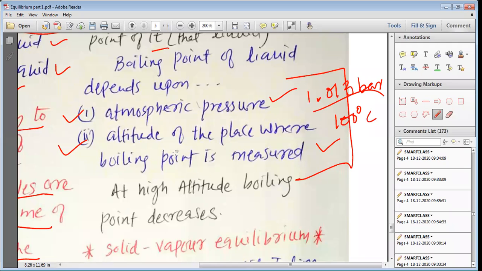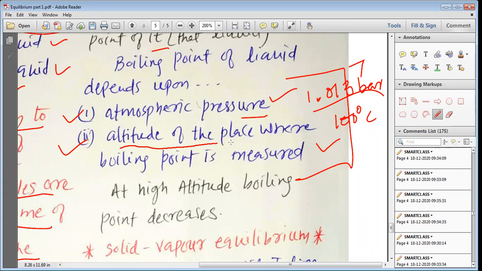But if the atmospheric pressure decreases, then the water starts boiling at lower temperature. If the atmospheric pressure increases more than this, then the water has to be boiled at higher temperature. We have even studied in the previous chapter that we use a cooker to increase the boiling point of water.